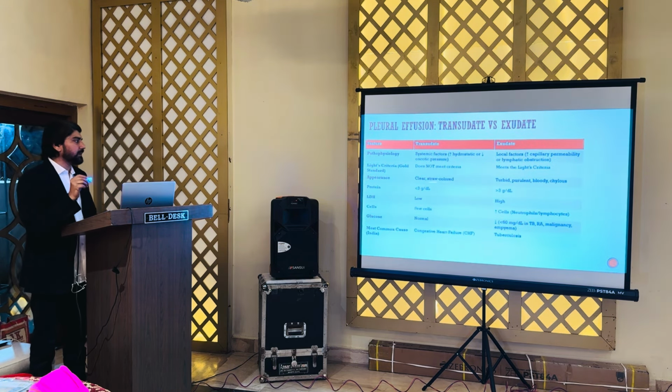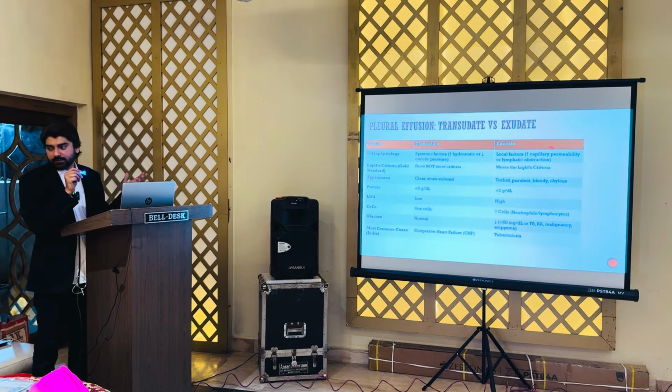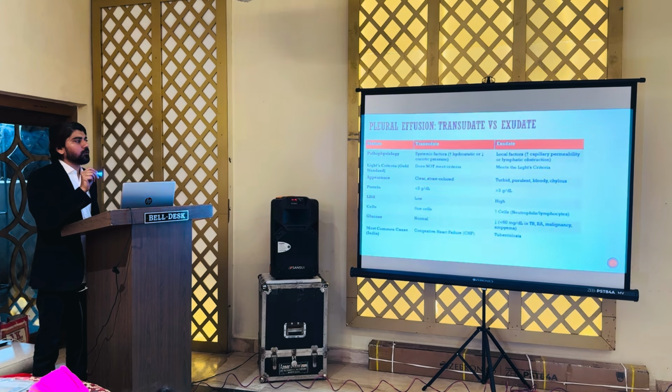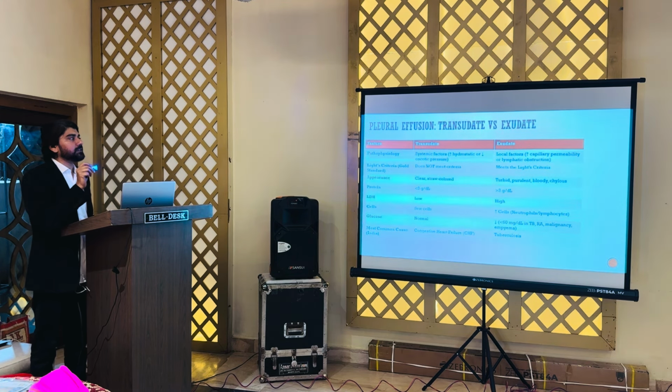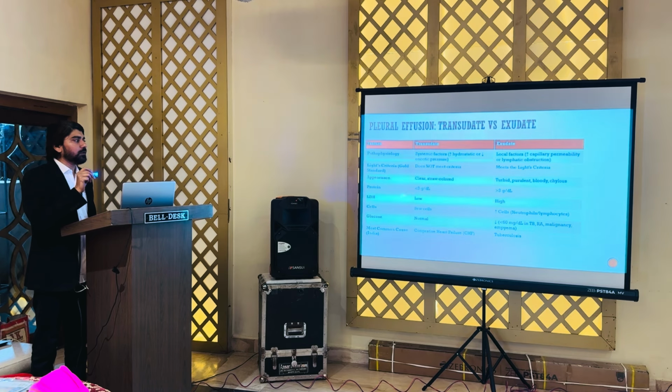So, again, the difference we have already mentioned, the protein will be important here. We can just remember, in exudate everything will be in excess. Exudate means excess. So, protein will be in excess, more than 3, LDH will also be very high, and the cell count will also be very high, either neutrophils or lymphocytes depending on the etiology. On the other hand, in a transudate, the protein will be less than 3 gram per dl, LDH will be low, and the cells will also be very low.